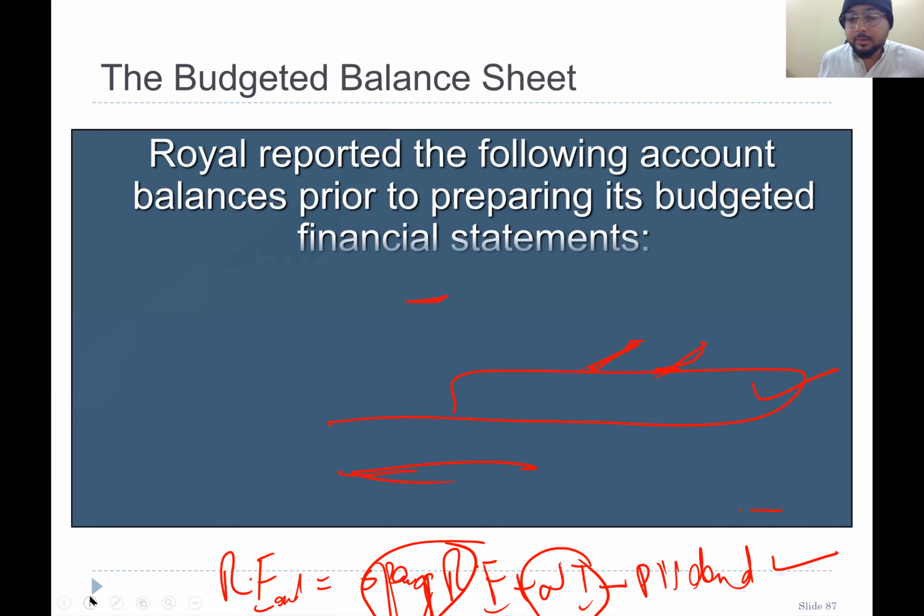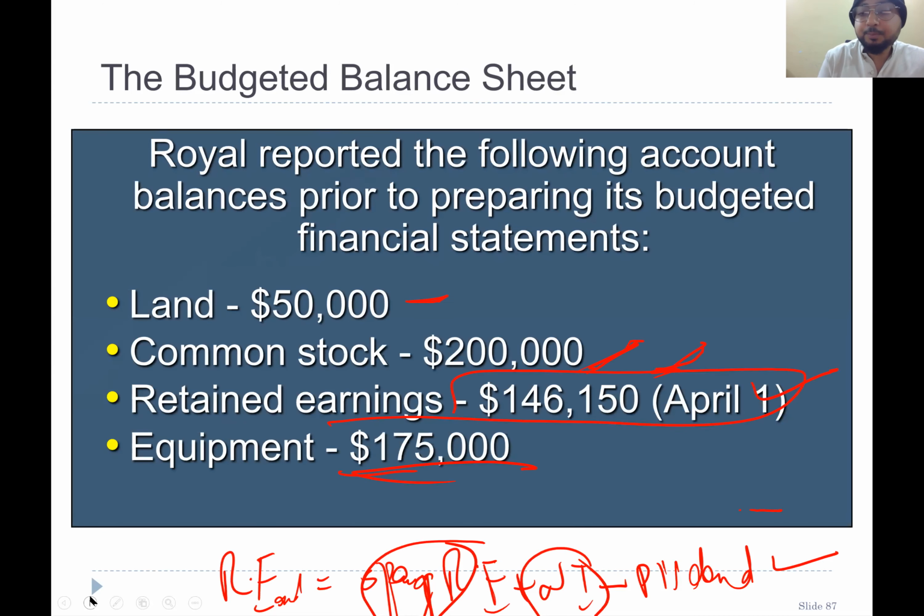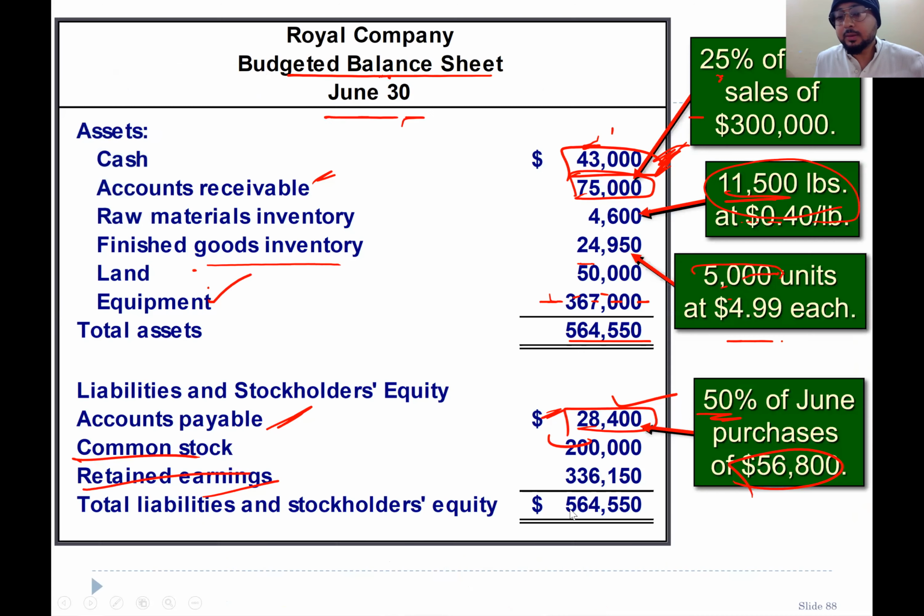So how did we calculate the retained earning? 239,000 minus 49,000 plus 175,000. When you add it, you find the retained earning is $336,150.